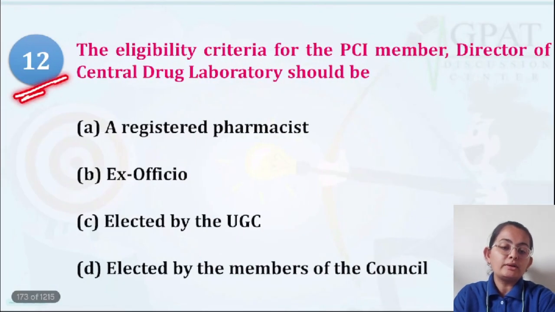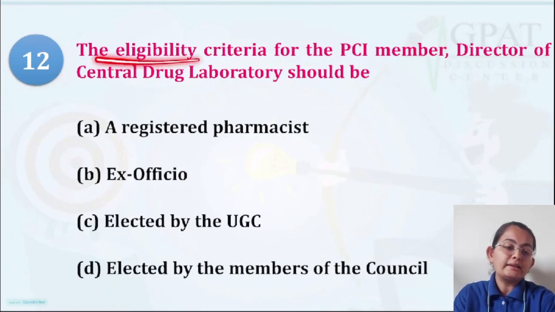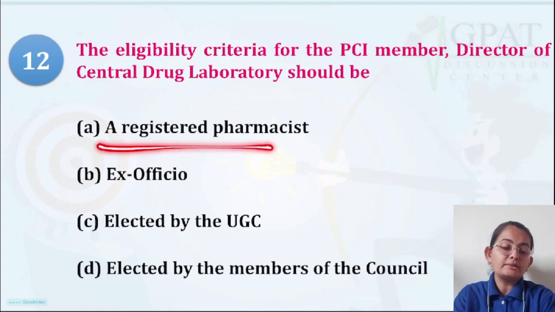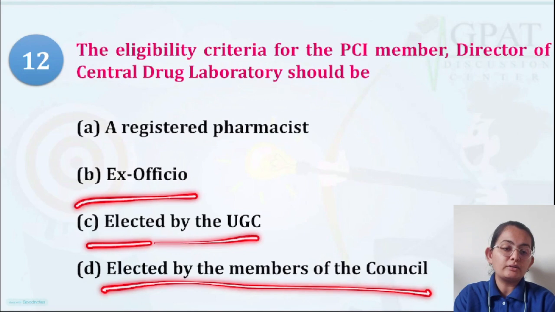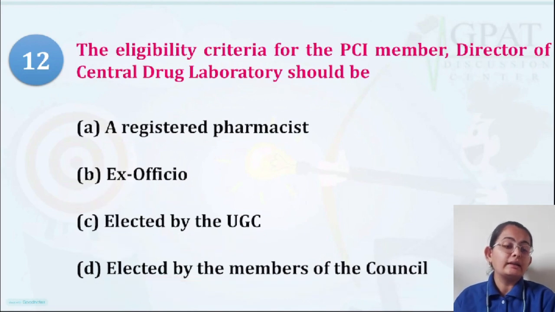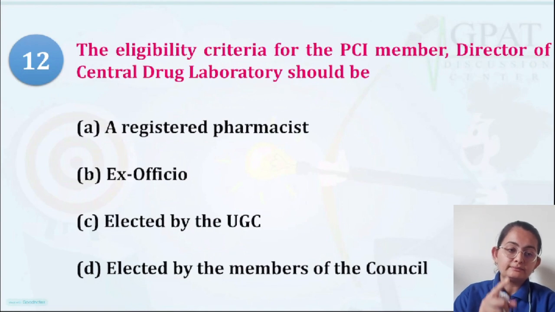Question number 12, what is it talking about? The eligibility criteria for a PCI member. Director of Central Drug Laboratory, should be a registered pharmacist, ex officio member, elected by UGC, or elected by the members of the council. Now here they are talking about the eligibility criteria for a PCI member.